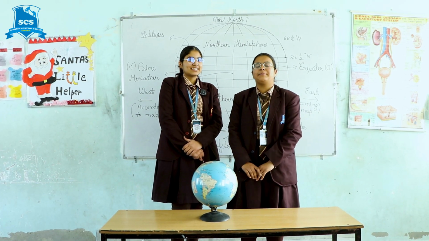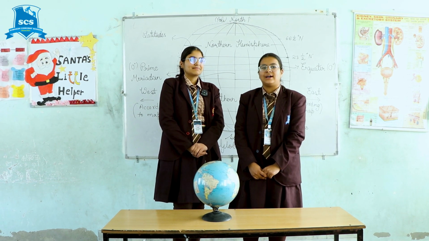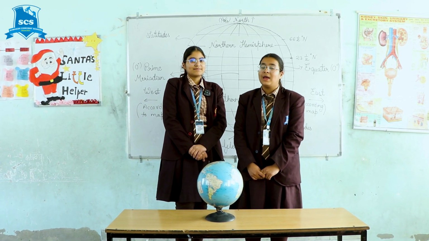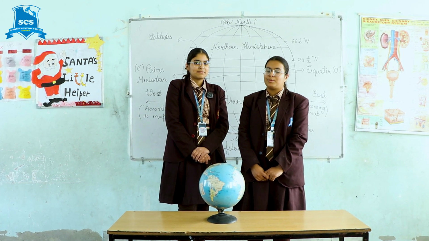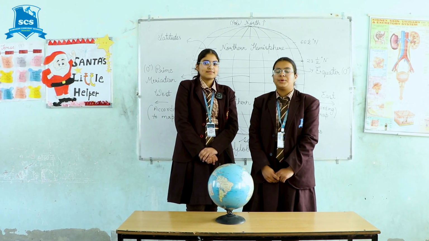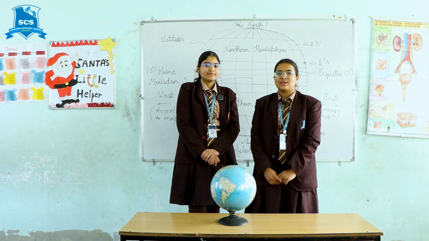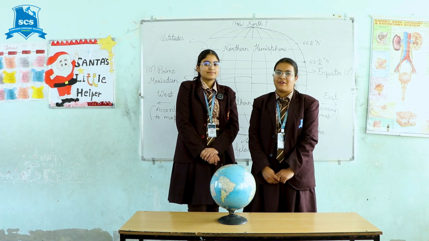Basically, we see a globe is the miniature structure of Earth and other celestial bodies. The globe which represents the Earth model is known as a terrestrial globe. The globe is tilted at 66.5 degrees and flattened at the North Pole and South Pole. The ancient Greeks were the first to use the globe to represent the Earth. The oldest globe was made by Timaeus of Crete, a Greek philosopher and geographer.